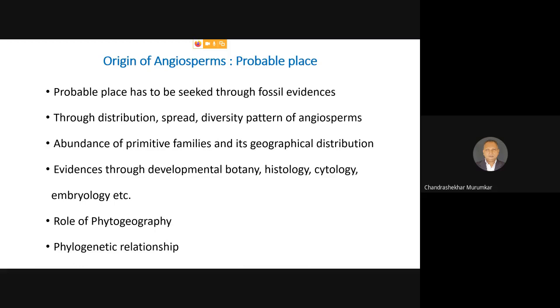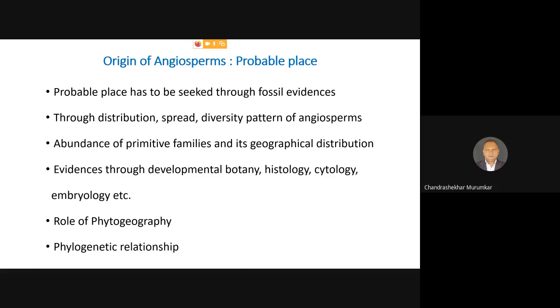Whereas there are several families which are now considered as the most advanced families, or in other words, the most successful families. So what is the spread of these primitive families and what is the spread of the successful families in the given geographical distribution? That is also going to give us the clue as to where we have to seek this probable place. Obviously, for that purpose, we have to identify the geographical distribution of the family, of the genera, and of the species.